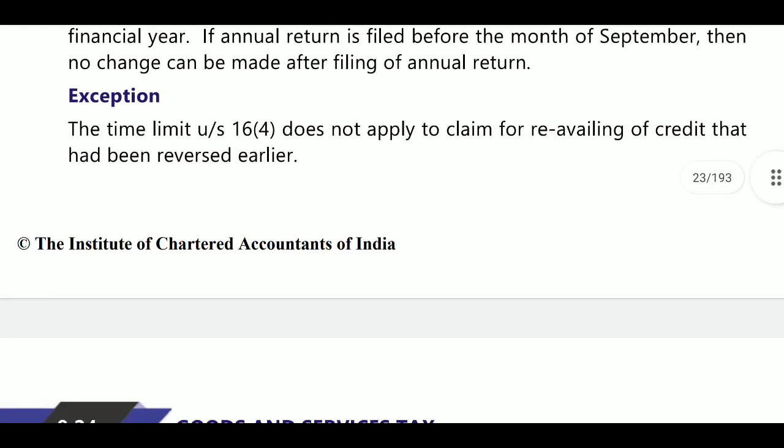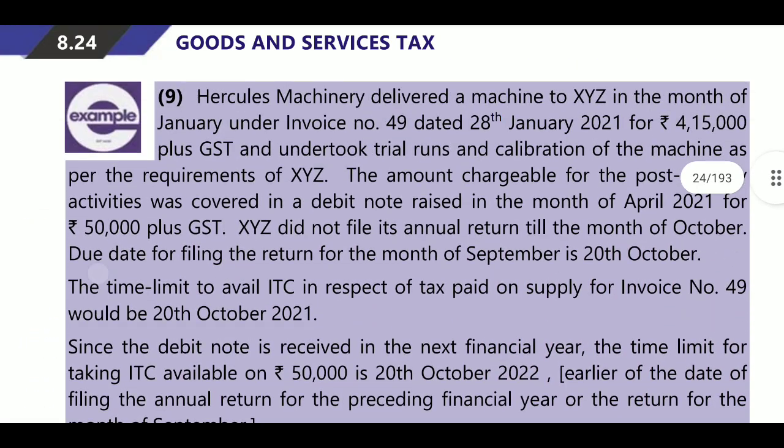Next, here is one exception: section 16(4) does not apply if the re-availment of ITC was reversed earlier. What is this re-availment? When you have not paid the amount within 180 days, you reverse the amount, that is, add it back to the output tax liability plus interest. Re-availing credit means that when you pay the amount back, then you can claim the ITC. That ITC has no time limit. The 180 days time limit is not there for that re-availment of ITC.